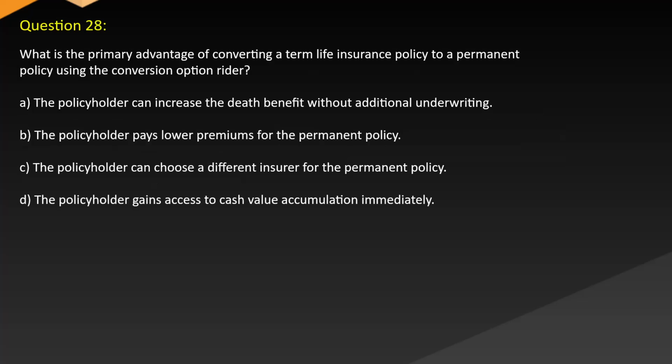Question 28. What is the primary advantage of converting a term life insurance policy to a permanent policy using the conversion option rider? A. The policyholder can increase the death benefit without additional underwriting. B. The policyholder pays lower premiums for the permanent policy. C. The policyholder can choose a different insurer for the permanent policy. D. The policyholder gains access to cash value accumulation immediately.